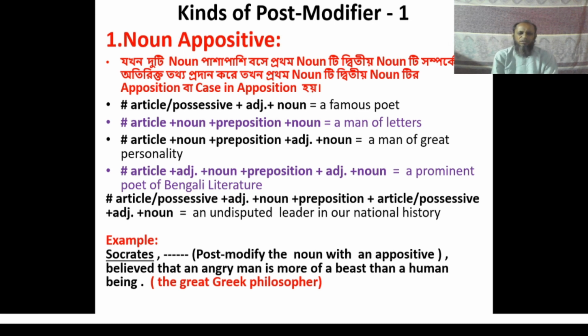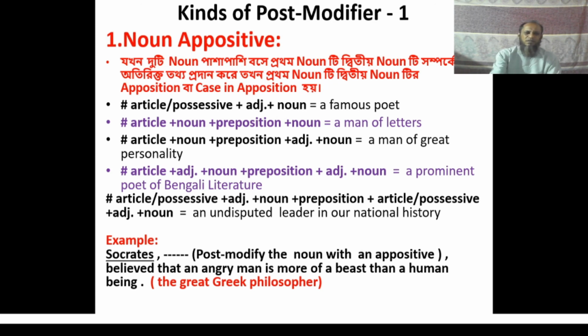Here you have to post modify the noun Socrates with an appositive, and the answer is the great Greek philosopher. This noun appositive has been used here to make the meaning of the sentence more meaningful. So the complete sentence is: Socrates, the great Greek philosopher, believed that an angry man is more of a beast than a human being. I think the use of noun as appositive has been clear to you.